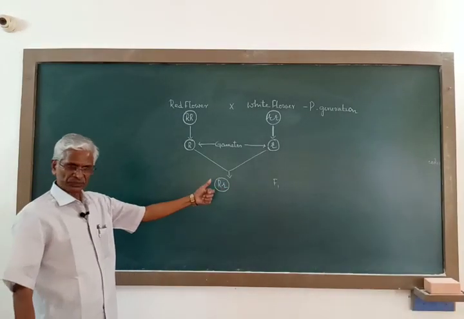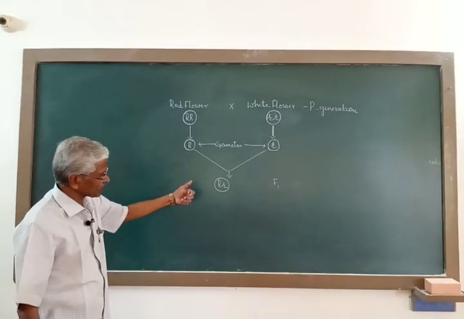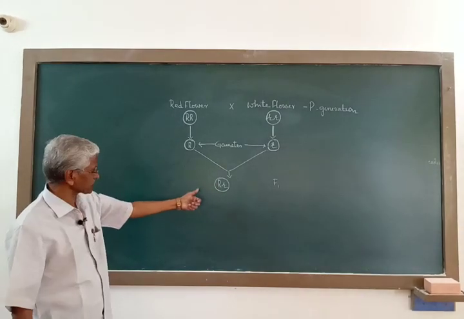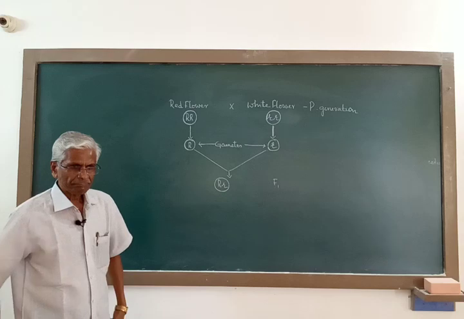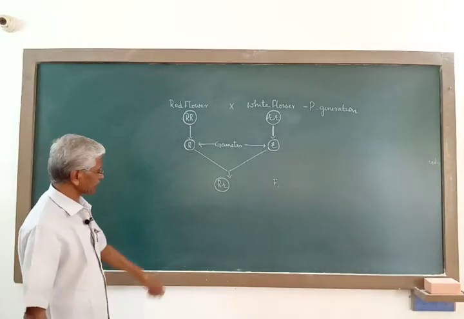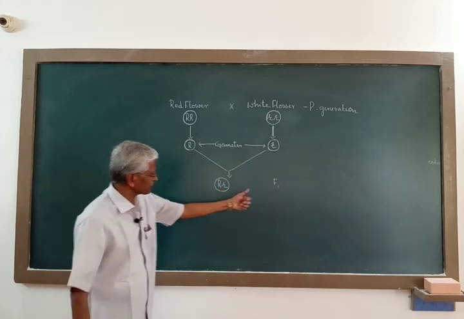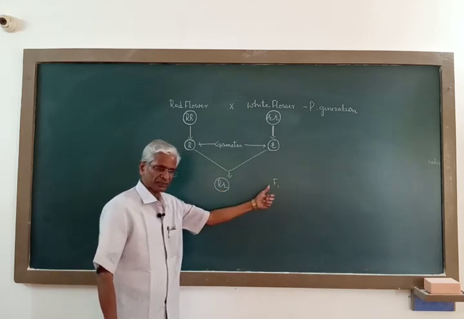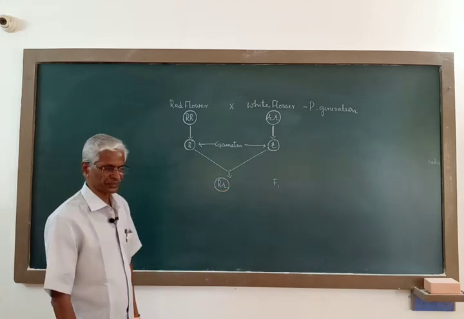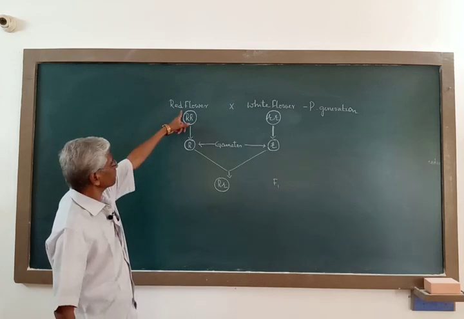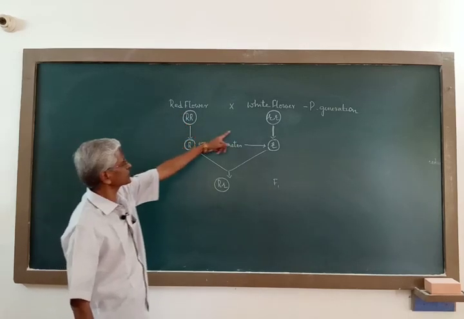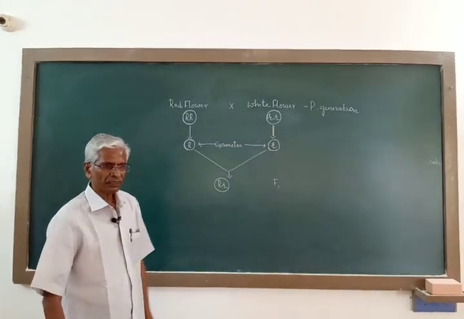Now this is heterozygous. All the F1 plants are heterozygous. They have a pair of contrasting characters, that is capital R, small r. Now what is the phenotype? What is the flower color of these F1 plants? Is it purely red color or is it purely white color?